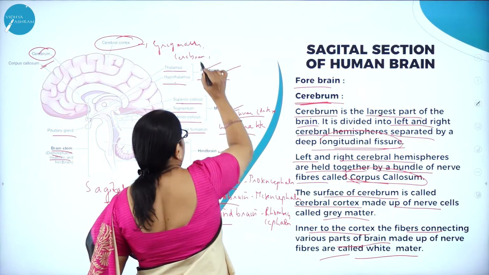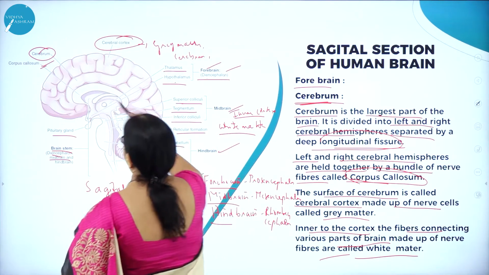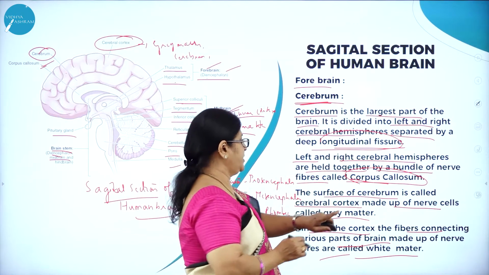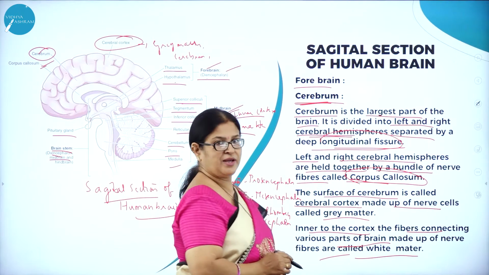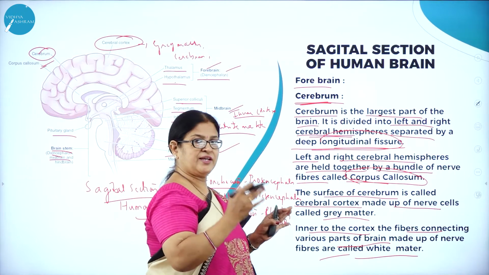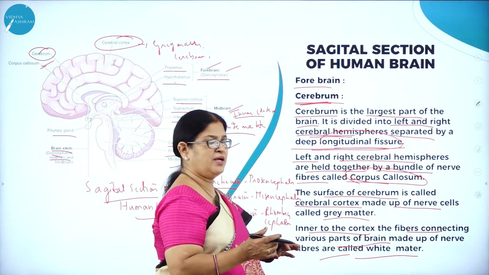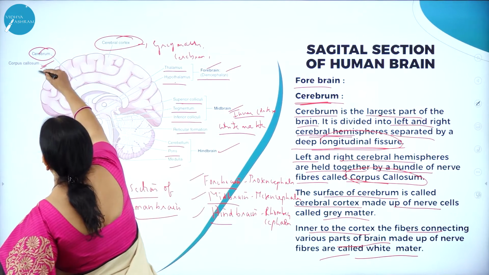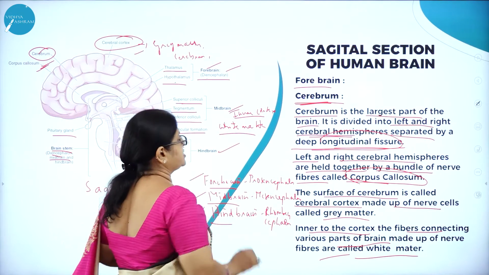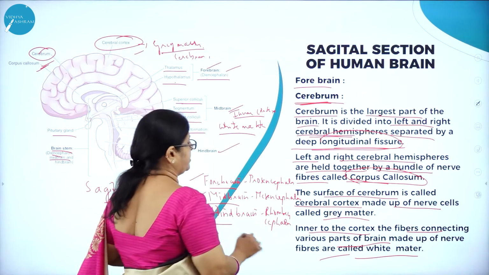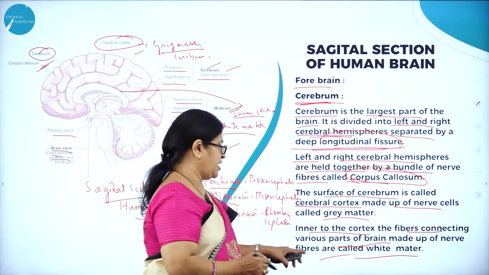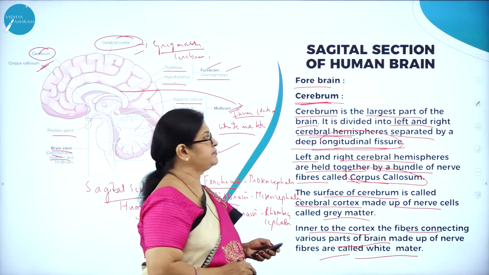Cerebrum. The cerebrum is the largest part of the brain, so this is the cerebrum. It is divided into left and right cerebral hemispheres separated by a deep longitudinal fissure. The left and right cerebral hemispheres are held together by a bundle of nerve fibers called the corpus callosum. Then the surface of the cerebrum is the cerebral cortex, made up of nerve cells called grey matter, and inner to the cortex is white matter.